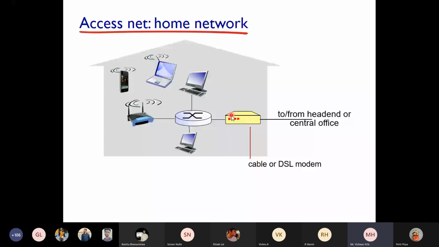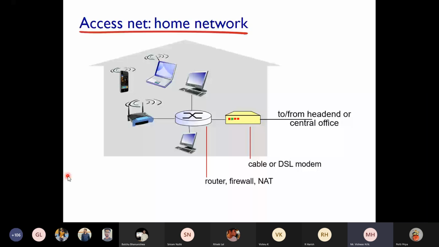DSL will also look the same way, but the wires or cables used there are quite different. This is generally what we see in the home network. Routers, it can be routers, firewalls, or NAT, network address translator. We will see network address translator later, what it is. About the firewall also we'll be discussing later.